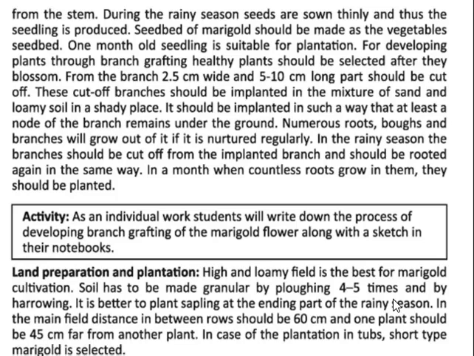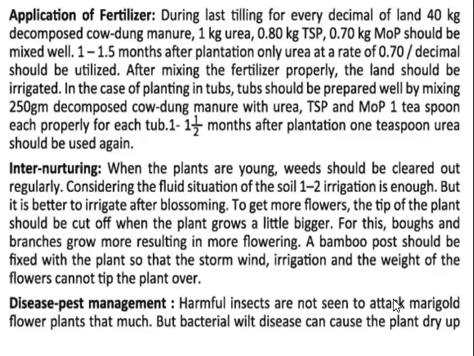In case of plantation in tufts, a short type of marigold is selected. The marigold seedlings should be 60 centimeters between rows and 45 centimeters from one another, and we have to cultivate the short type of marigold plant when we want to plant in tufts.